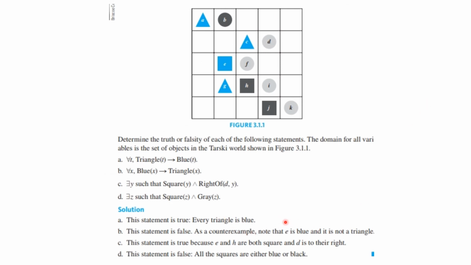Statement A is true because every triangle in the picture is blue. Statement B is false because we have a counterexample that E here is blue and E is not a triangle. C is true because E and H are both squares and D is to their right. So there exists a y such that the square of y is to the right of D of y. And the last statement is false because all squares are either blue or black. There are none that are gray.